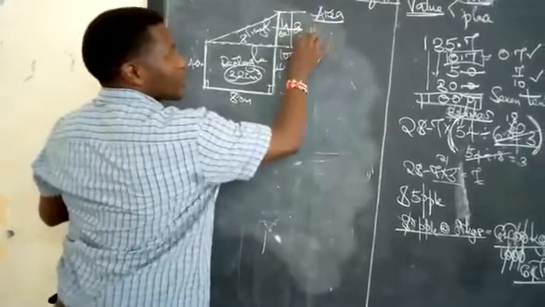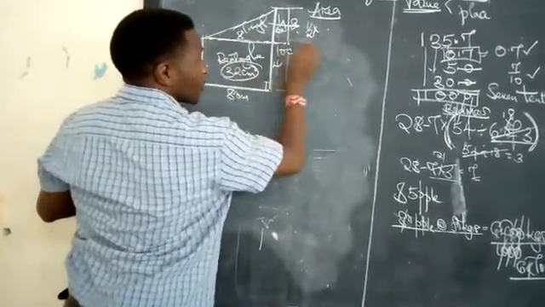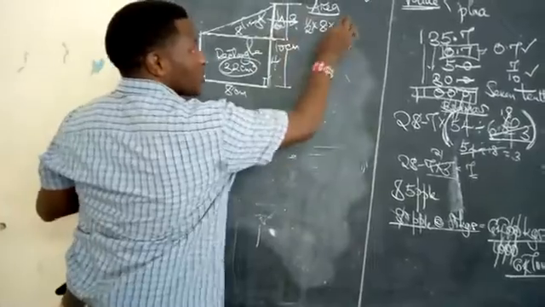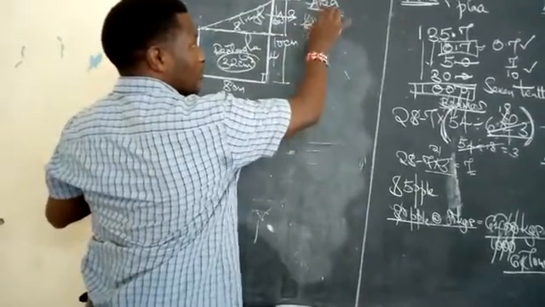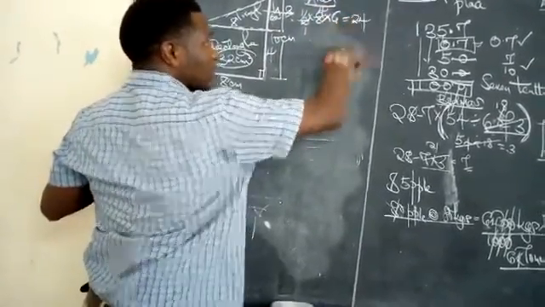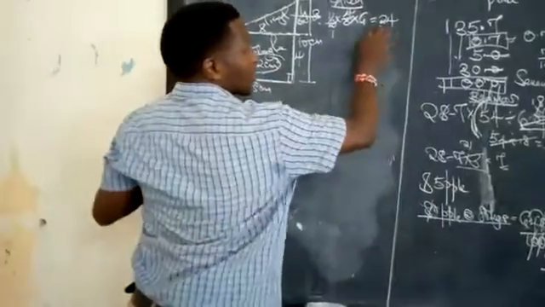Calculate the area of this triangle. It becomes a half times base, which is 8, times a height, which is 6. 2 into 8 is 4. 4 times 6 gives you 24. Don't forget to add this one, 32.